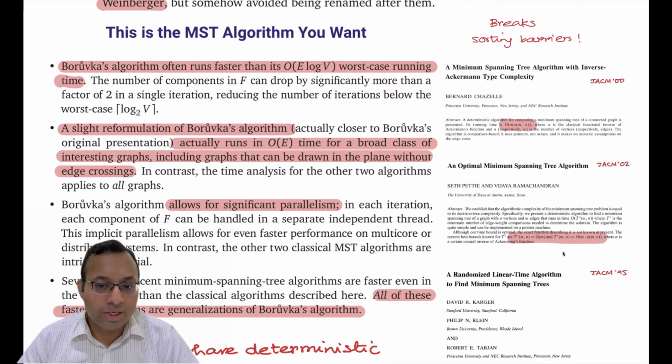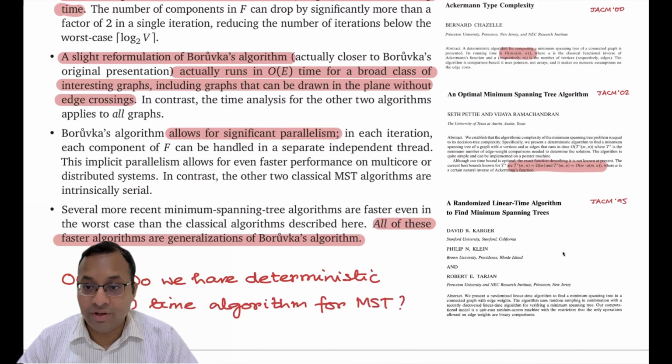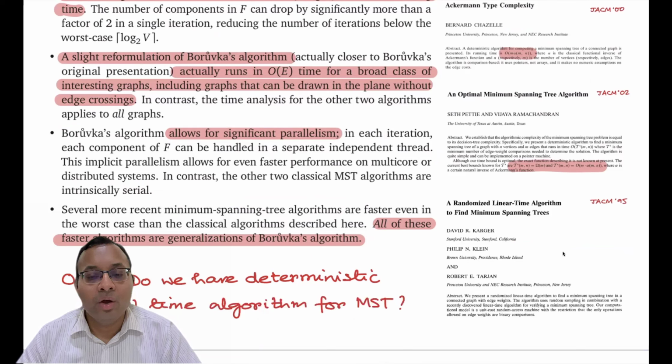But on the other hand, both these algorithms are deterministic algorithms. Randomized algorithms are a very powerful tool, and we'll learn about them in the later part of the course. That actually gives a very simple algorithm, by Karger, Klein, and Tarjan, and they gave this in JACM 95, which was even before Chazelle's paper. That can give you order E time in expectation. So there's randomness here, some kind of random coin tosses, and based on that you take some decisions. But in expectation, it will run in linear time, order E time.